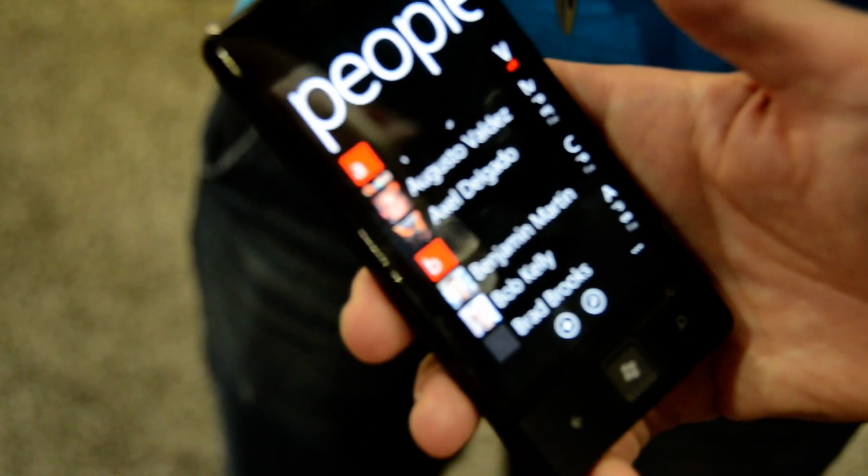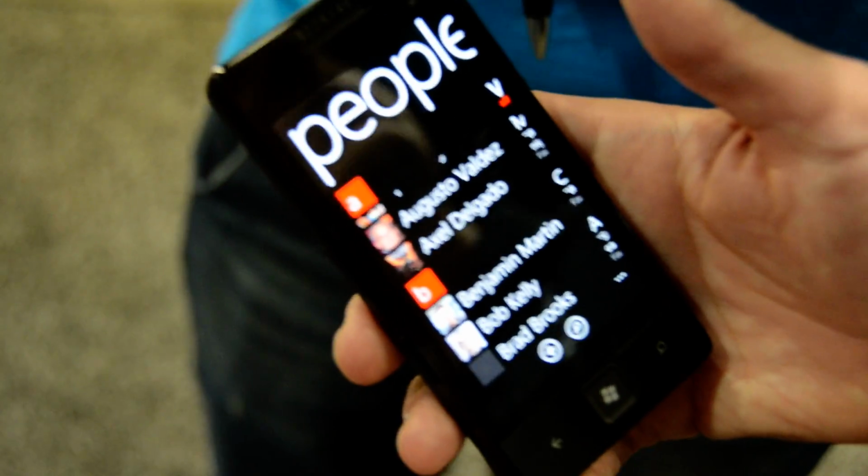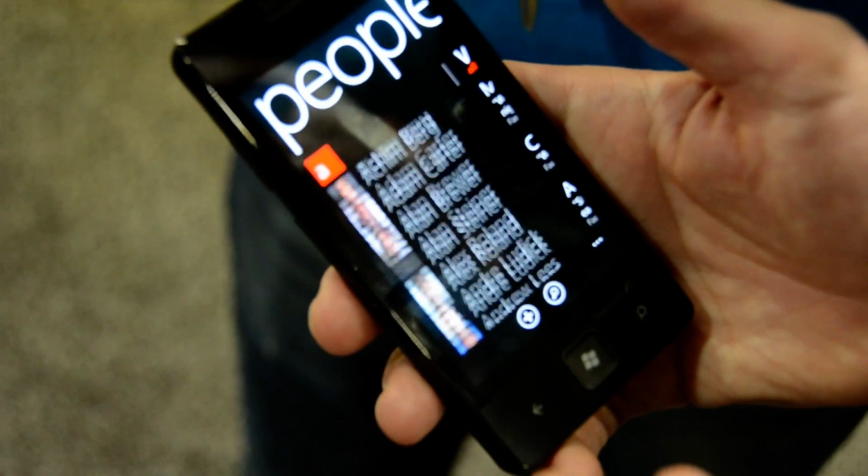So let me just unlock my phone now here. And you'll see we have the start screen in there. Some of the things that we have done is to make the phone very people-centric. So for example, here if I go to my People Hub, I have access to all the different people that I have in my multiple different sources, like Exchange, like Facebook, like Windows Live. But now we are adding also LinkedIn and Twitter. So I can have all the contacts that I have from all those different sources.